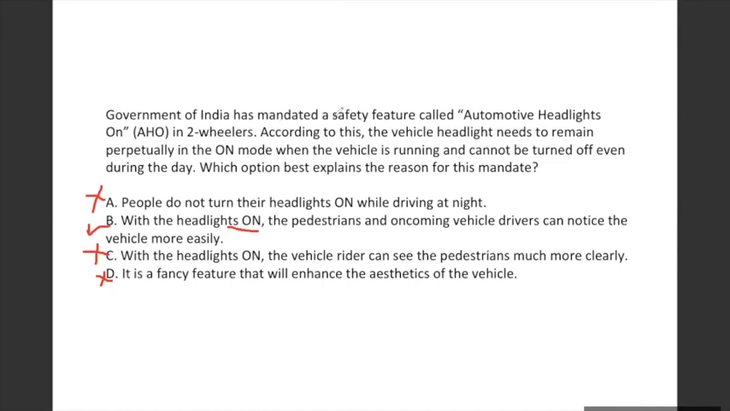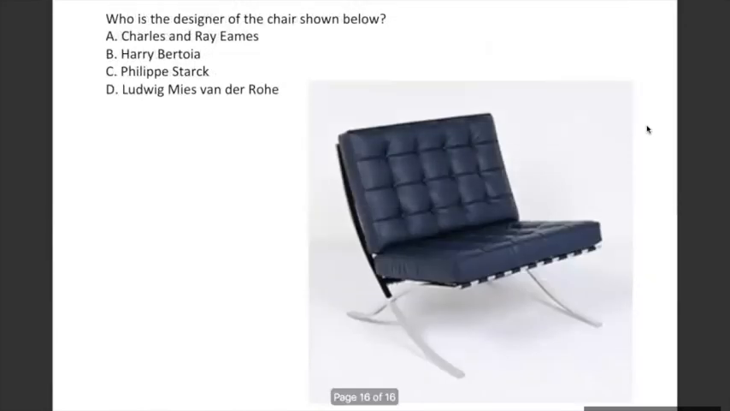Okay, anybody wants to say anything? Okay, after this we'll move to the last one, and that's the end of the session. So the next question is the last question.